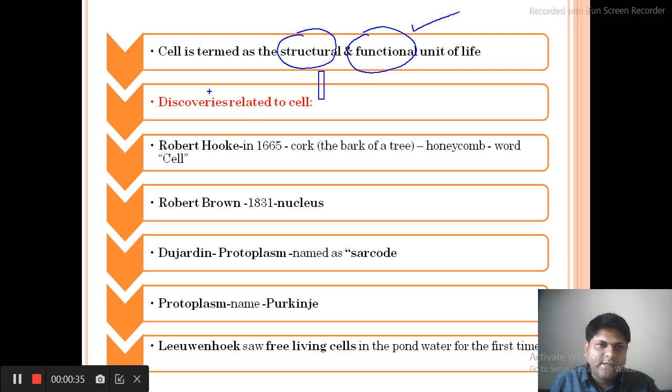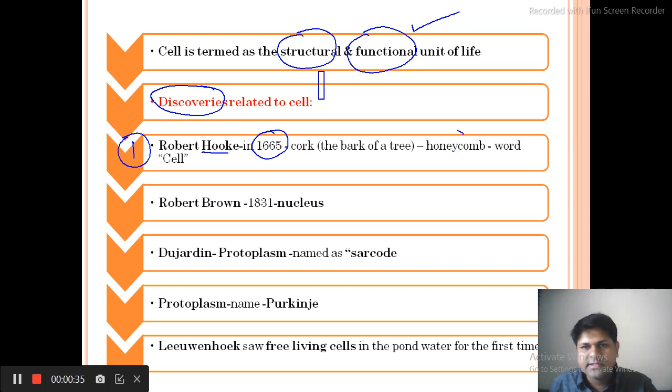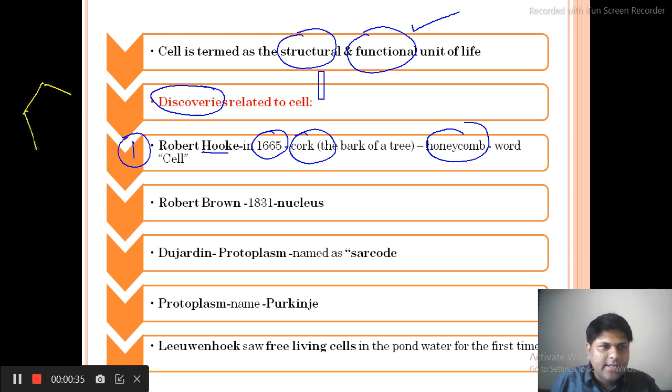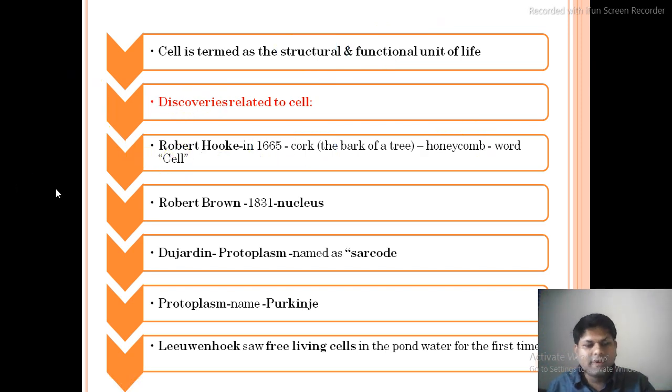Now let's talk about the discoveries related to the cell, meaning the scientists who contributed to the discovery of the cell. The first scientist we are going to study is Robert Hooke. In 1665, Robert Hooke was trying to discover the cell, but actually he did not discover the cell; he discovered a cork-like structure, which was only cell wall. If I draw it here, it was like the structure of a honeycomb. Robert Hooke termed them as cells, but remember that it was not actually a cell.